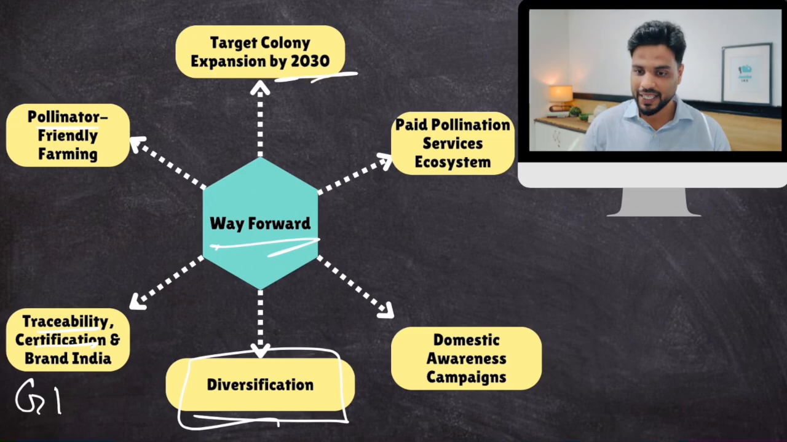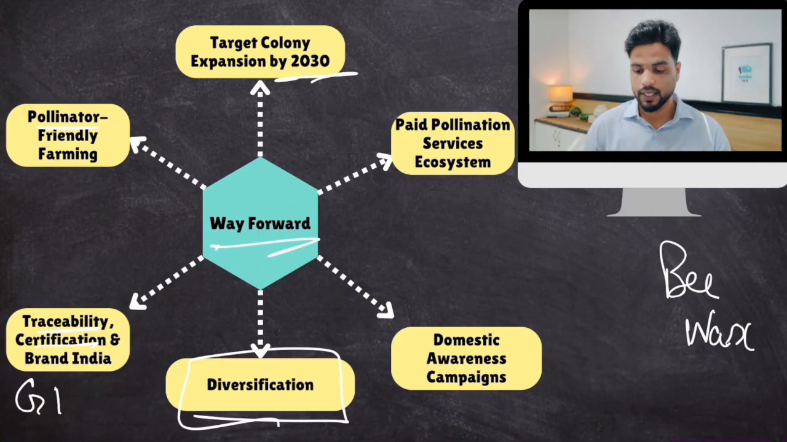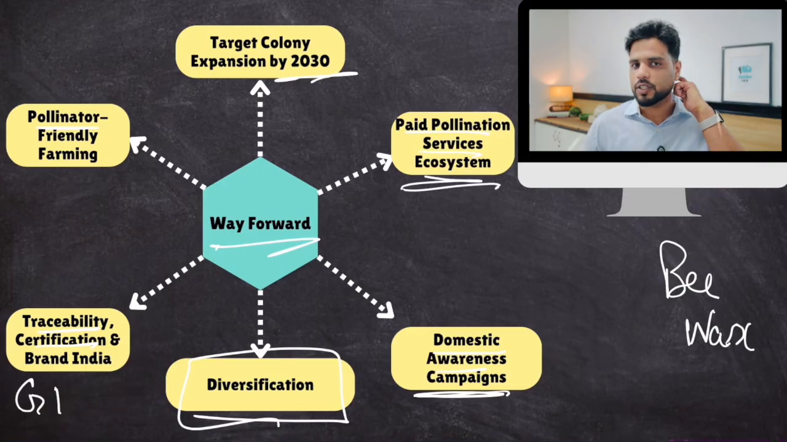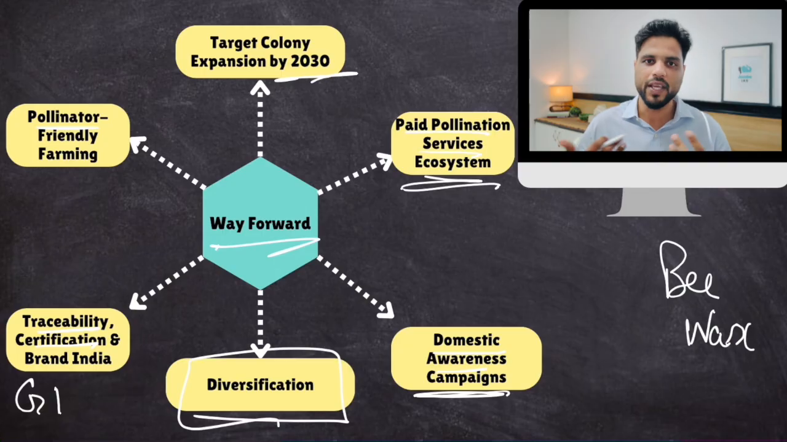Diversification. What diversification? Sell beeswax, propolis, and other things. Domestic awareness campaigns so that more Indians consume honey. And paid pollination service ecosystems. Well, incentivize farmers to have more bee colonies.